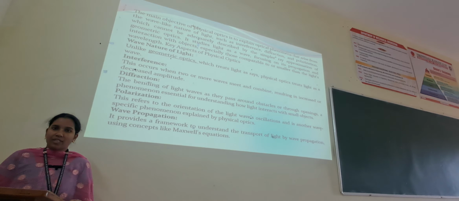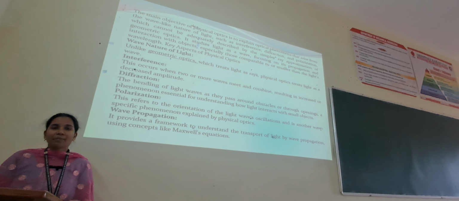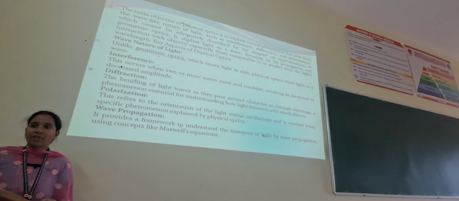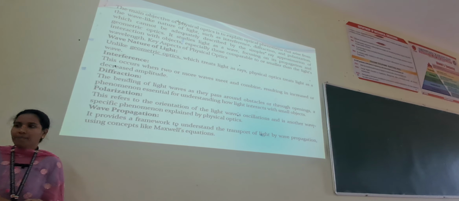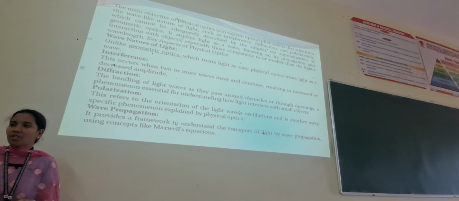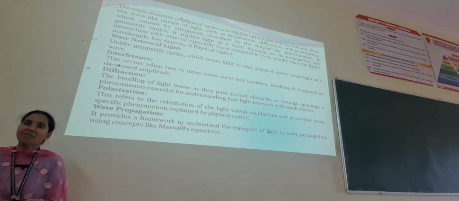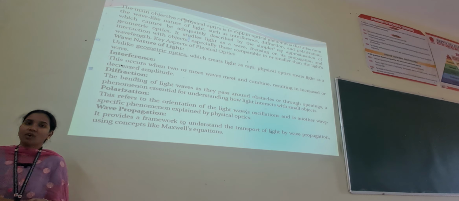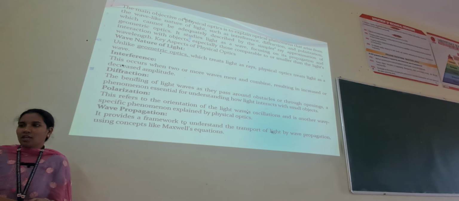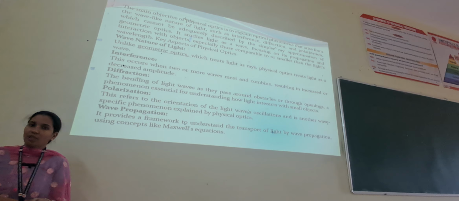So what do you mean by interference? This occurs when two or more waves meet and combine, resulting in increased or decreased amplitude. So that is called interference. Change in intensity at the point of superposition is nothing but interference. What do you mean by diffraction? It means the bending of light waves as they pass around obstacles or through openings, a phenomenon essential for understanding how light interacts with small objects. So diffraction is the bending of light rays around the edges of the obstacle. This is one of the properties of the wave.